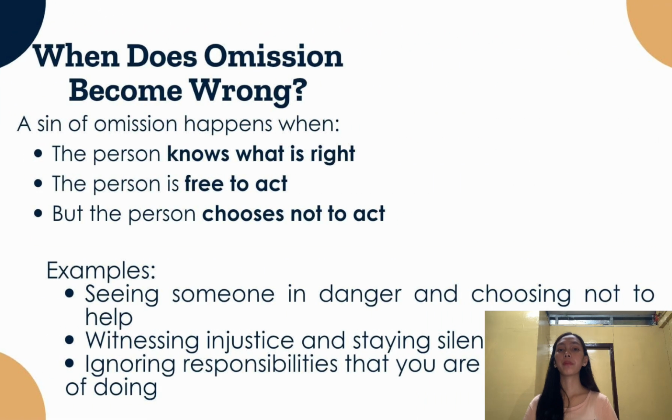When does omission become culpable? The omission becomes culpable when a person fails to do something good or right that they should have done. Because a sin of omission happens when the person knows what is right, the person is ready to act, but the person chooses not to act.